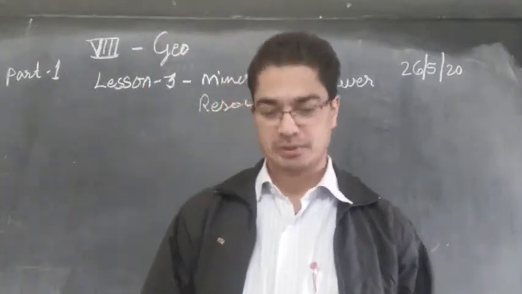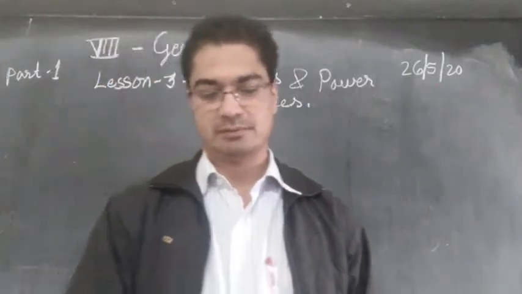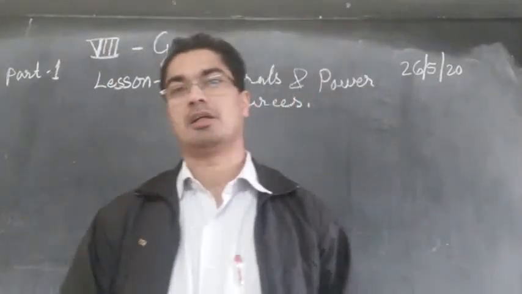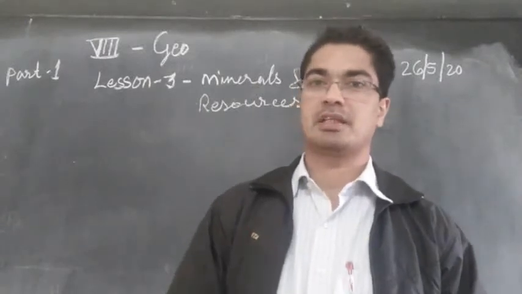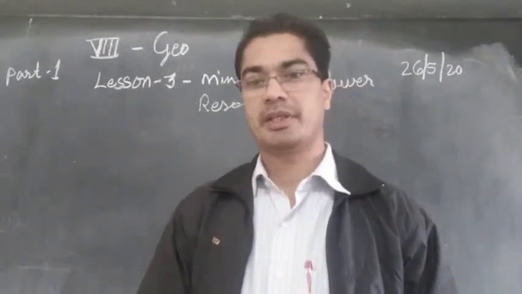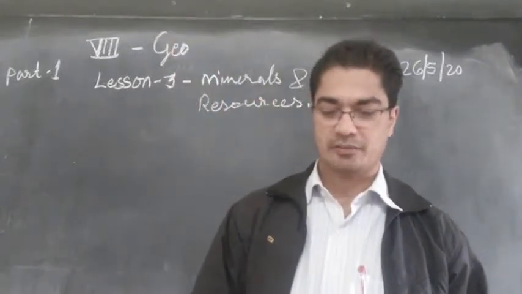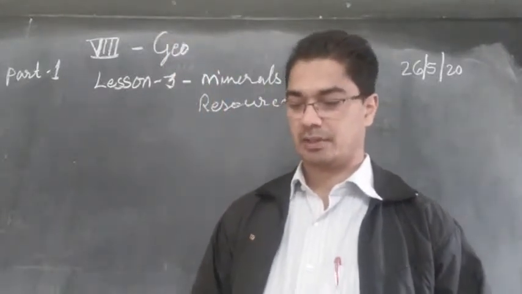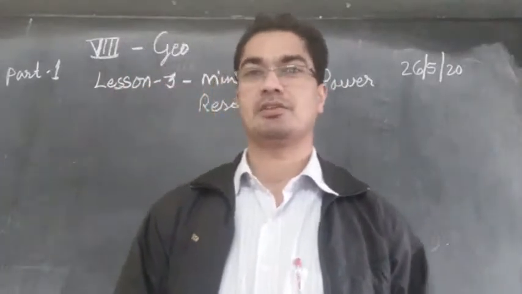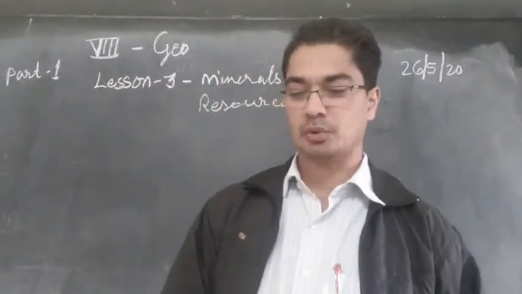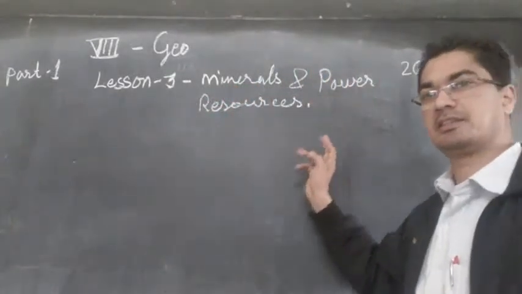We were talking about different natural things. Now we shall come to the minerals and the power resources. We studied about various resources in other chapters, and we also talked about the need for conservation, and we talked about soil, vegetation and so on. Now let us come to mineral and power resources.